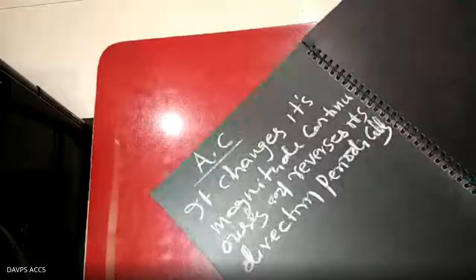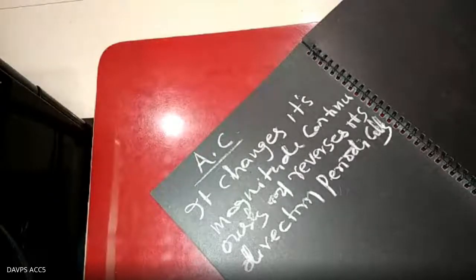That is the AC. The current which changes its magnitude continuously and reverses its direction periodically. This type of current is called the alternating current.